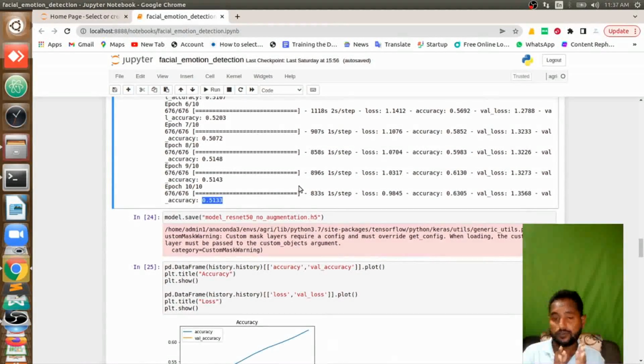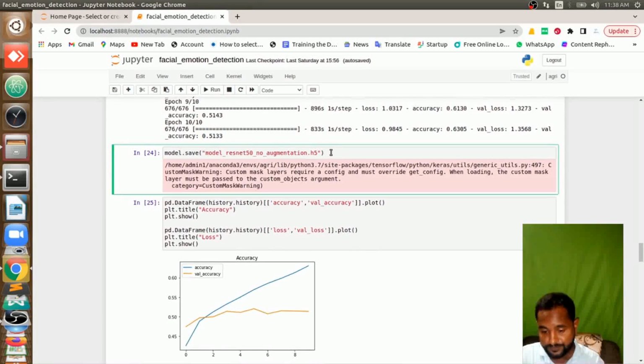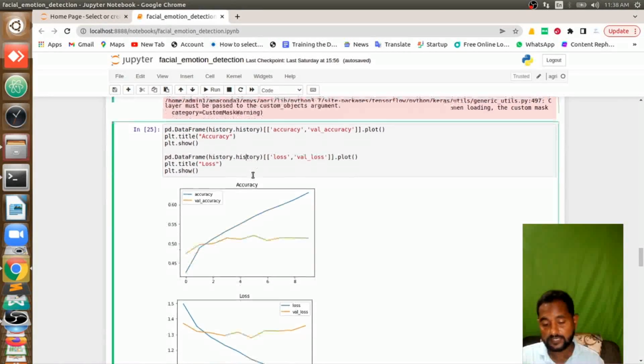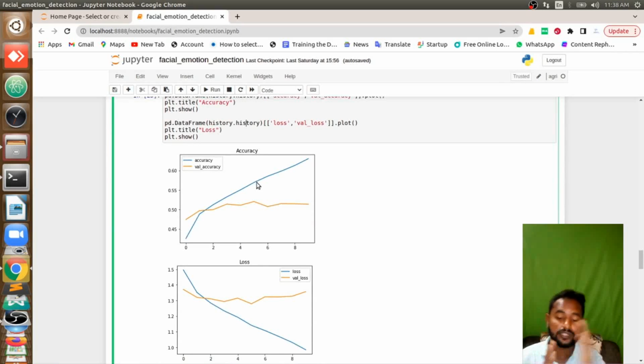And if you watch our other video on augmentation, like what is the importance of augmentation to increase the accuracy, and if you implement that here, you'll get far better results than what we have now. Now I'm going to save that model and print the accuracy and losses during training and during validation or testing.